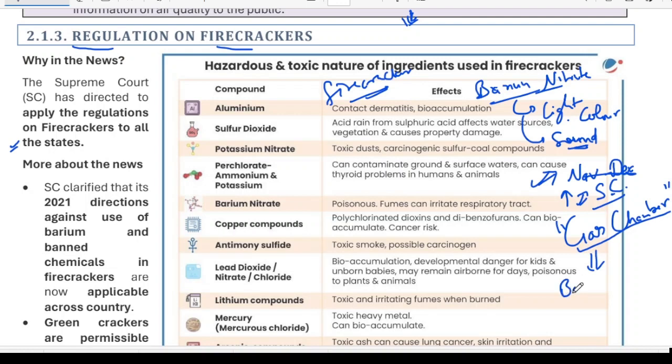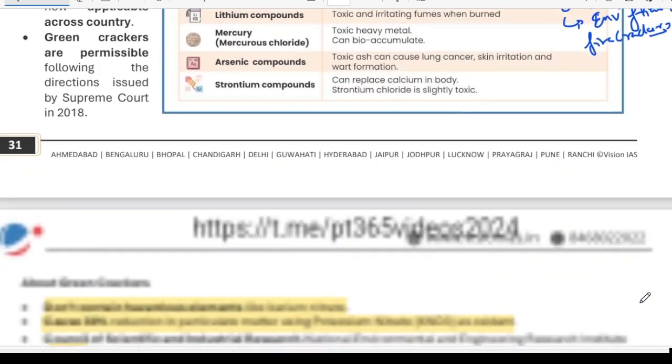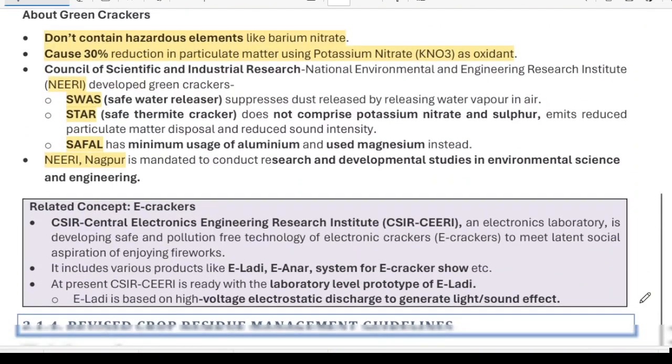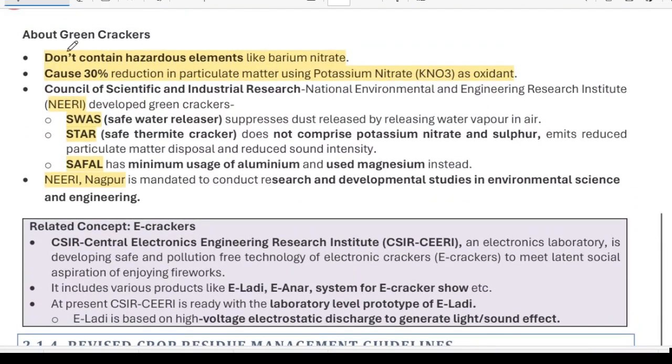The Supreme Court banned firecrackers in the Delhi NCR region, and it called upon the government agencies to create environment friendly firecrackers. So in this series, by this knowledge you can get an idea about green crackers.